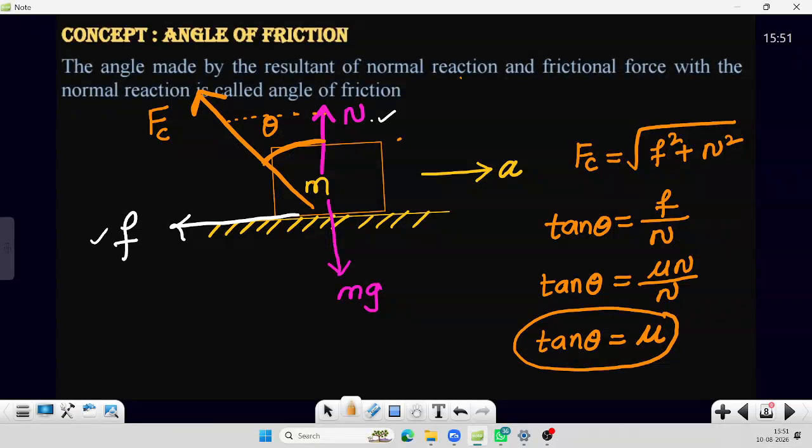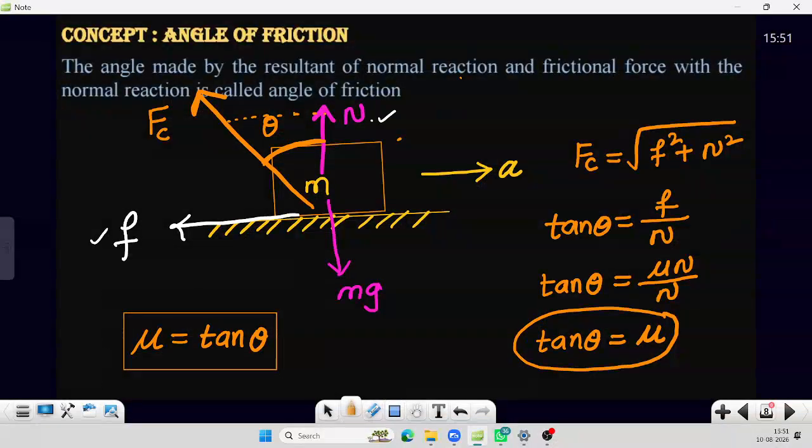So if the angle of friction is given, we can get the coefficient of friction: mu equals tan theta.